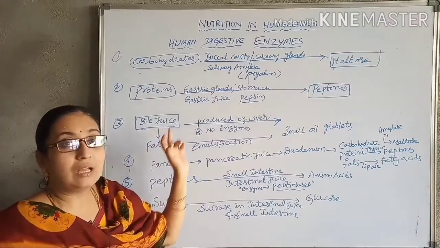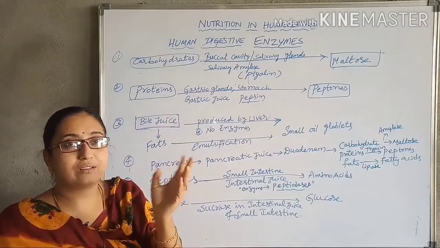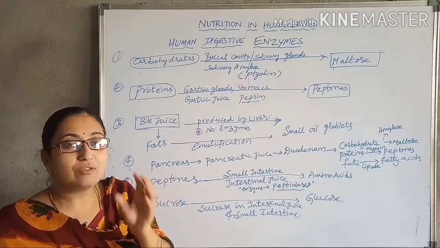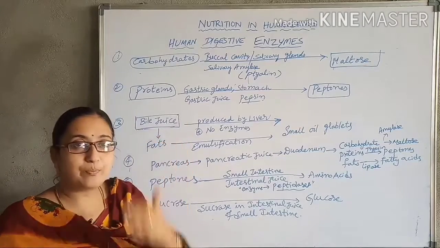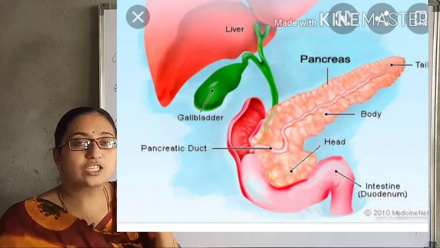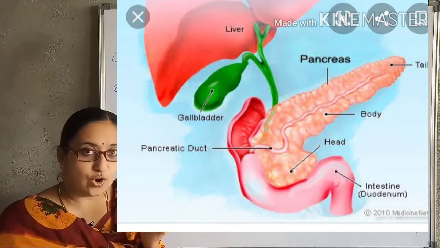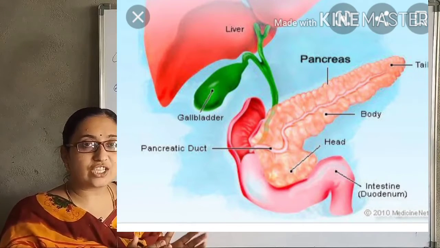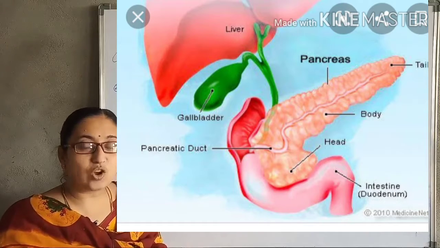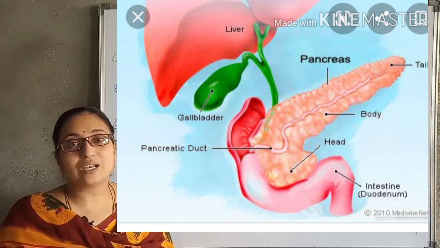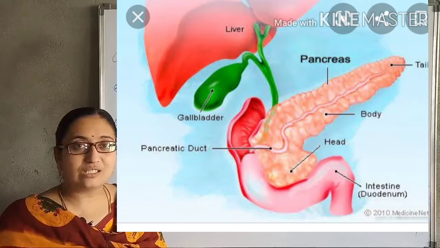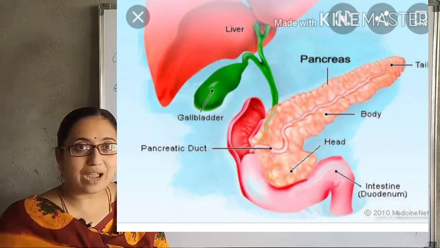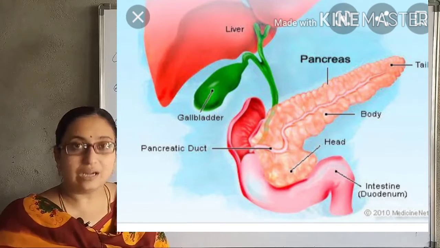Next, the partially digested food in the stomach is called chyme. That chyme enters the next part, the small intestine. The first part of the small intestine is the duodenum, which is a C-shaped or U-shaped structure having connection with the liver and the pancreas. The liver and pancreas produce their secretions; the hepatic duct and pancreatic duct together form the hepatopancreatic duct and enter into the duodenum.